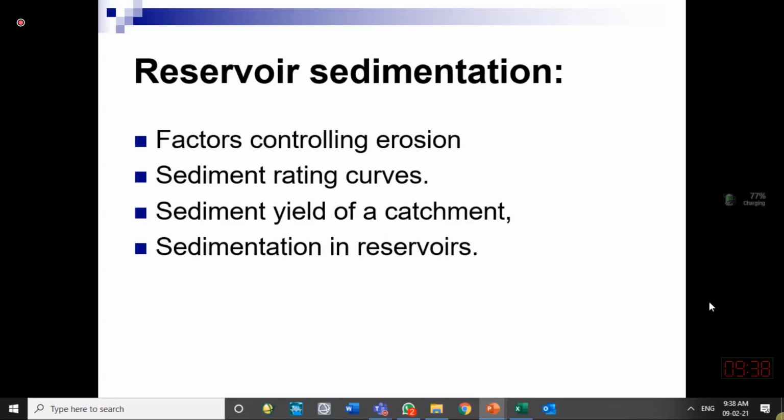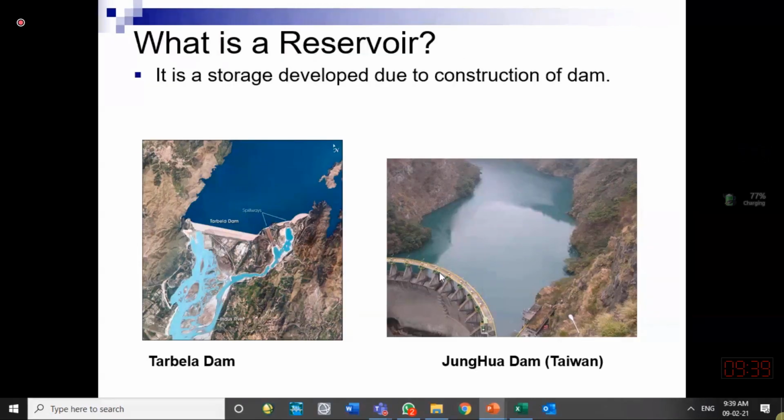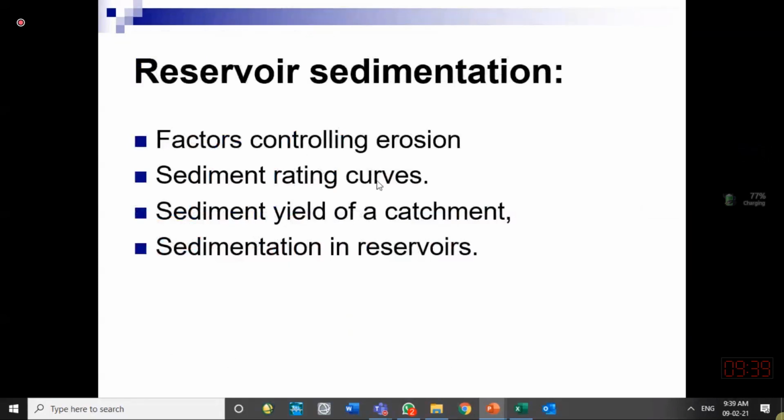What are the factors controlling the erosion? What is the rating curve of the sediment? We have told you the simple rating curve, discharge versus stage hydrograph. Discharge versus stage relationship is called rating curve. But if we have sediment discharge or sediment load versus water discharge, then we say this is a sediment rating curve. I will show you a sample sediment rating curve.